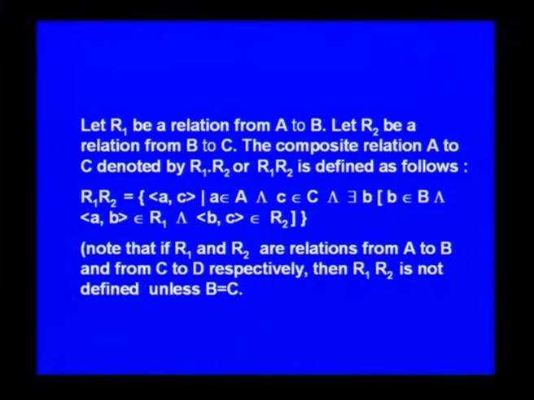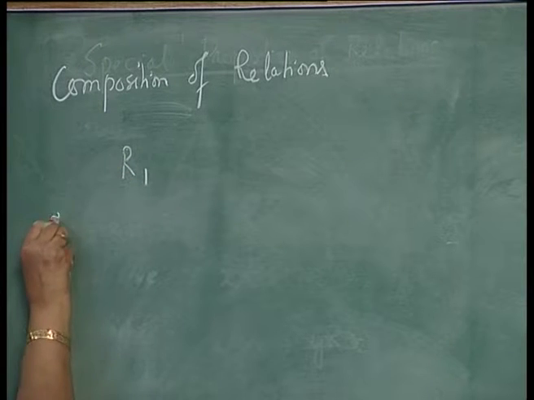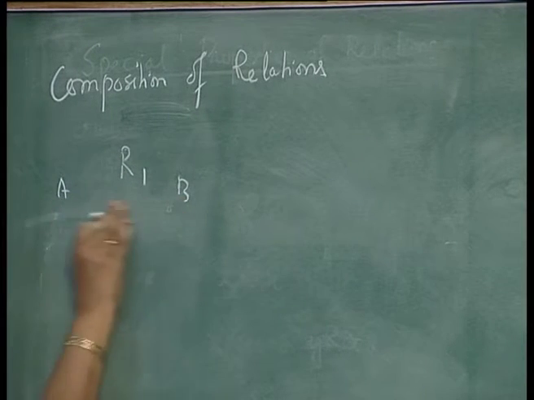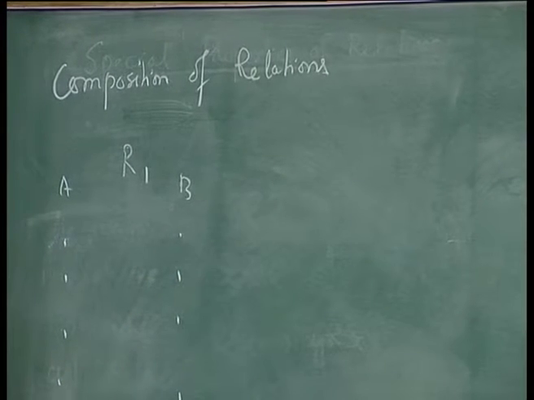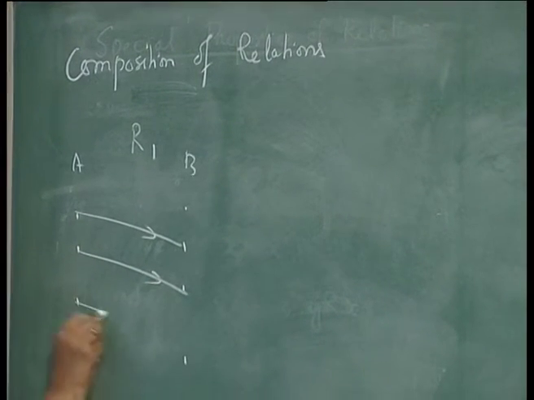So, what do you mean by composition of relation? Now, R1 is a relation from A to B. There are two sets A, B, with some elements in each. So, R1 represents some arcs like this.